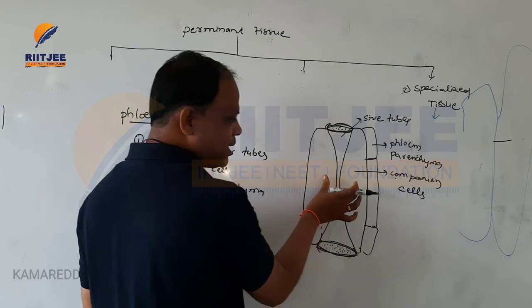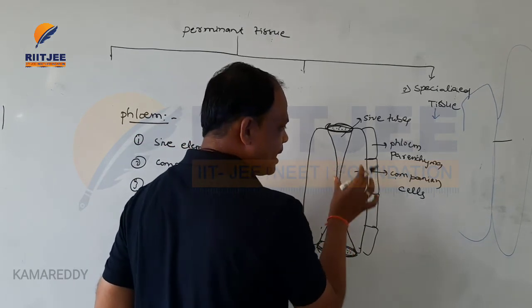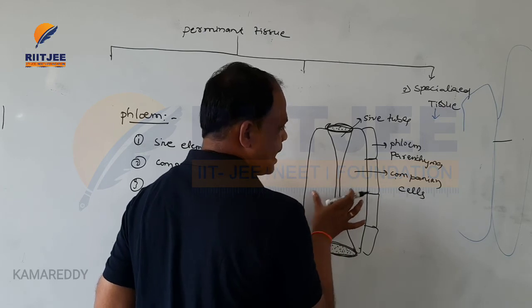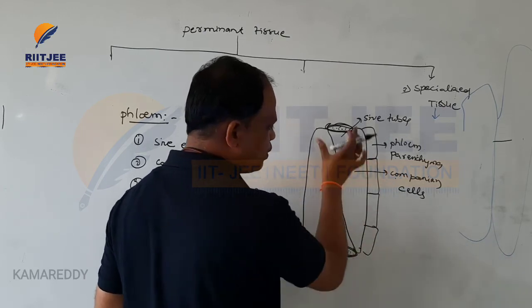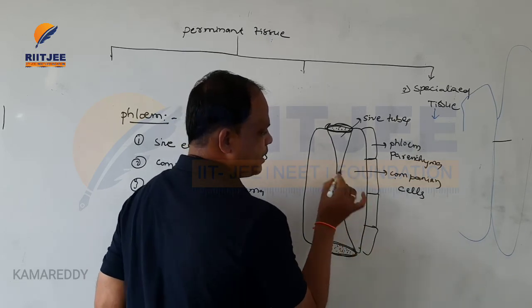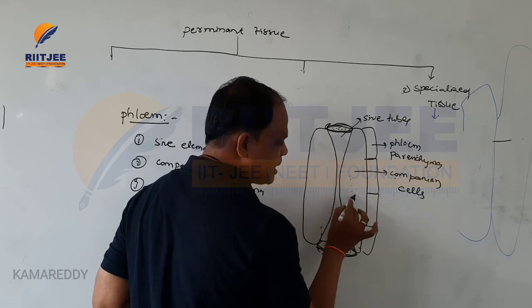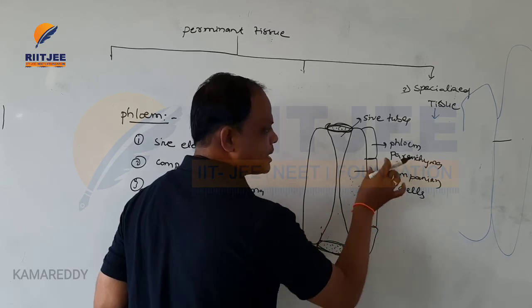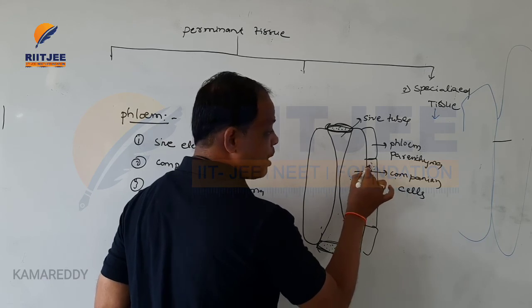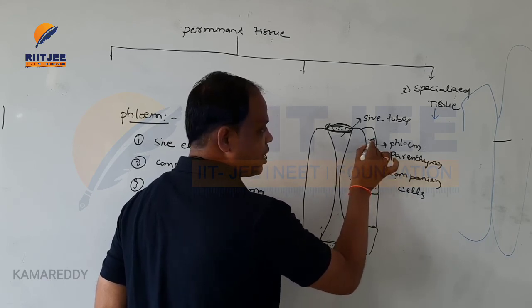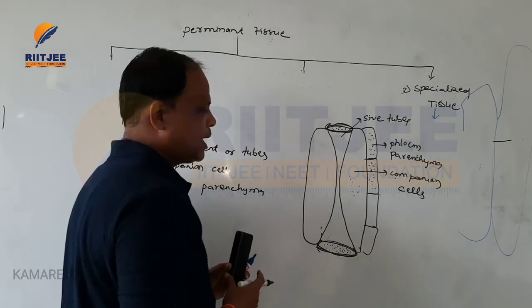Inside the companion cells the lumen is comparatively small, and the companion cells assist in the transportation process. The sieve tubes are dead cells, the companion cells are living, and the phloem parenchyma is also living, and phloem fibers are bast fibers. These are dead cells and surround the others.